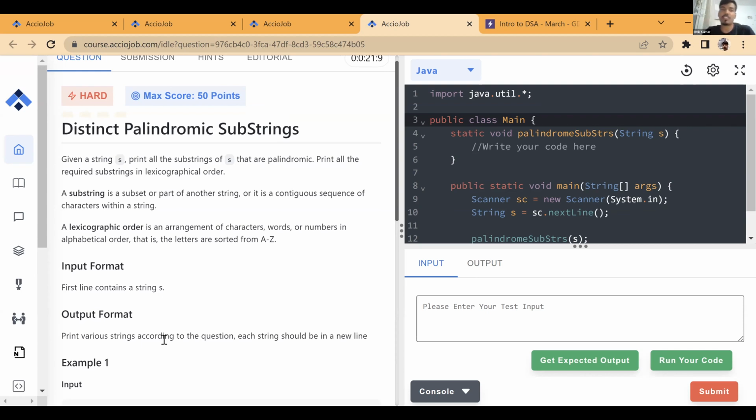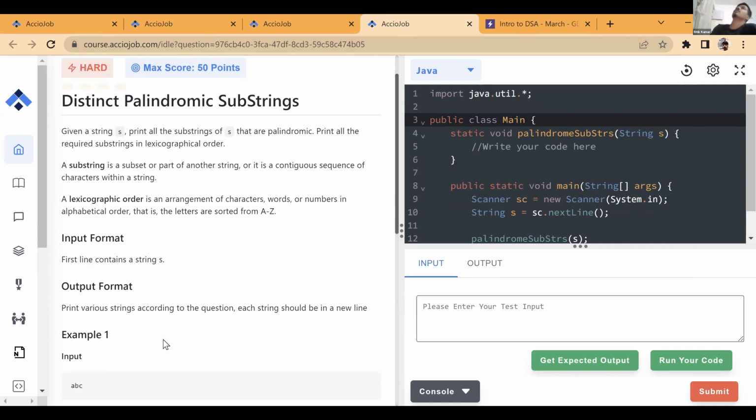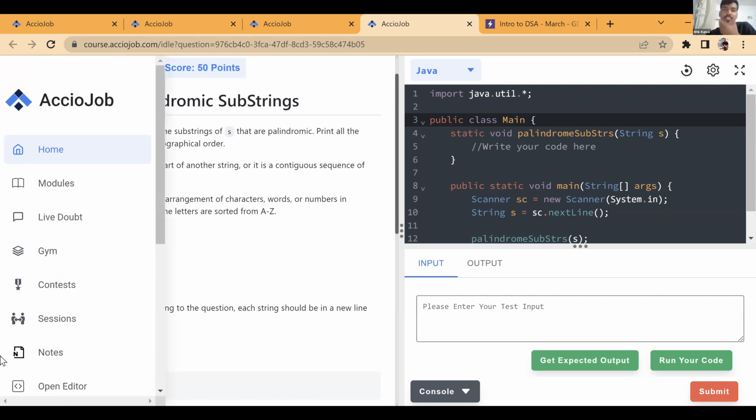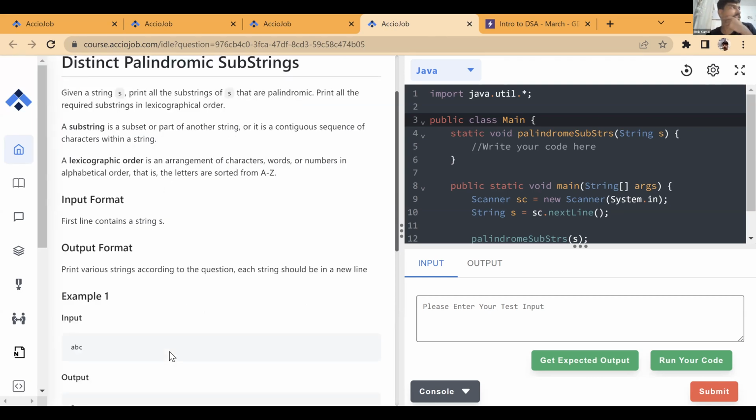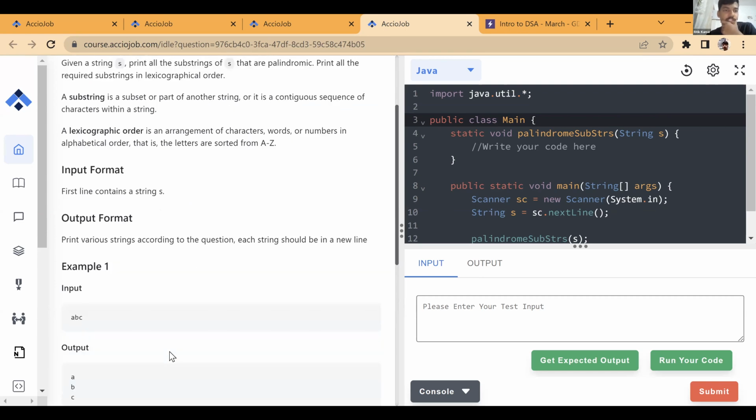Its optimal solution is only by StringBuilder. I don't see that there is any other optimal solution that you can get. So using StringBuilder, it is n cube again. I guess it is n cube, or there can be some way to optimize it to n square, but I don't see it right away. Chalo, we'll check.